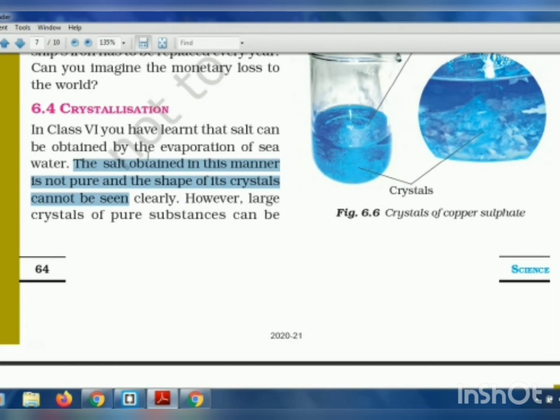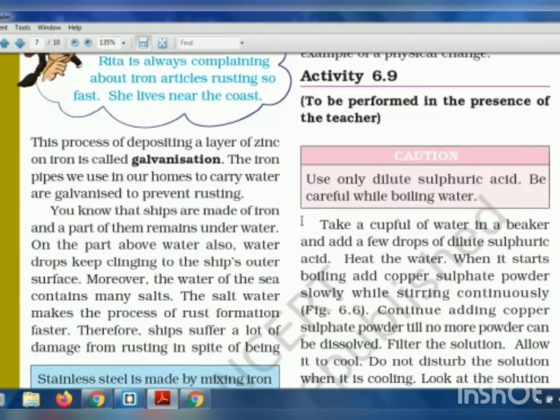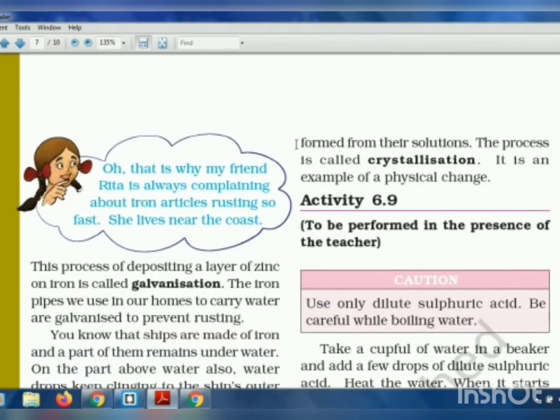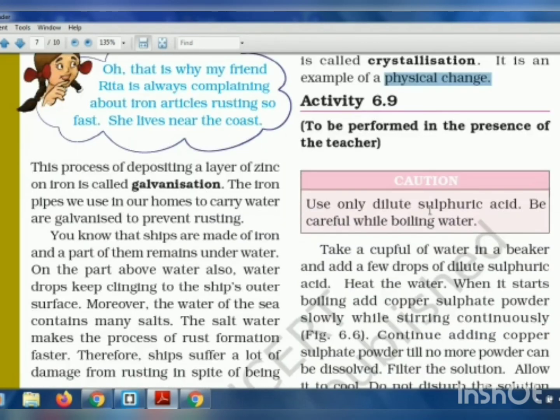So they say that large crystals of pure substances can be formed from their solution. So when we get a pure substance from its solution, this process is called crystallization, and it is a physical change. It is not a chemical change, because the liquid is being converted to solid, that is crystals. So that is why it's a physical change.